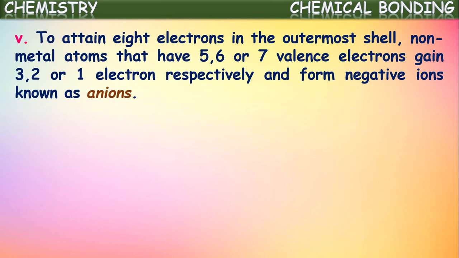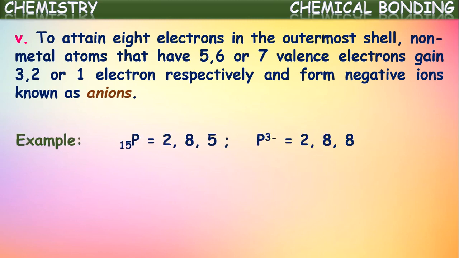So to complete their octet, they will accept the remaining electrons from other atoms. So by accepting electrons, these atoms form negative ions. These negative ions are called anions. Okay, so generally non-metals, by gaining electrons, form negative ions, which we call anions.